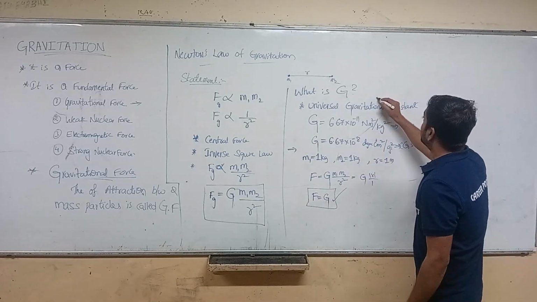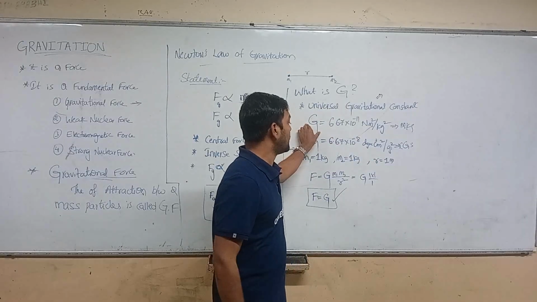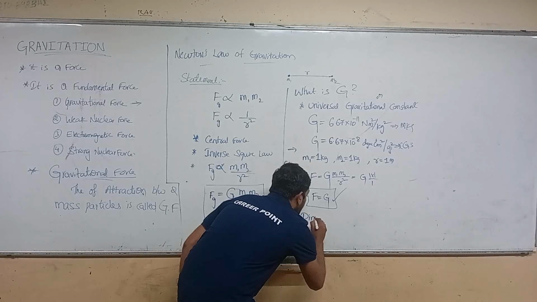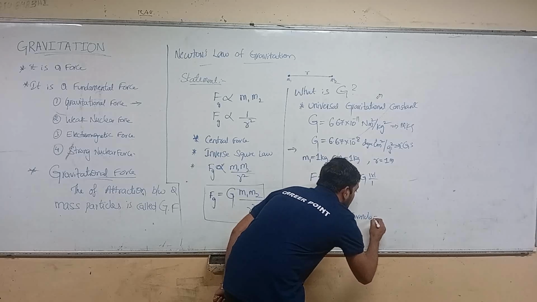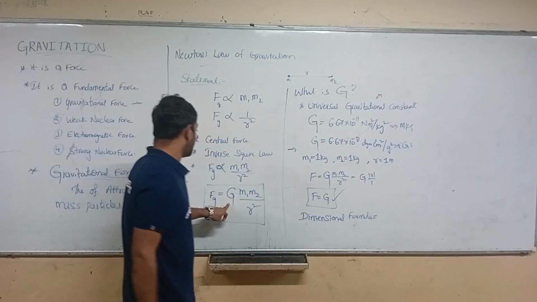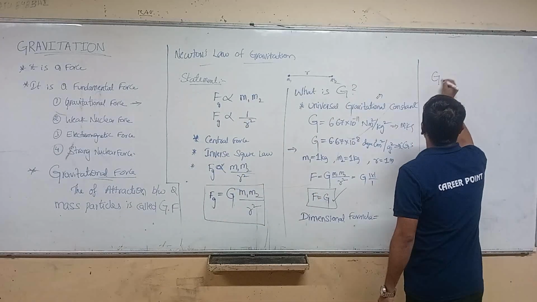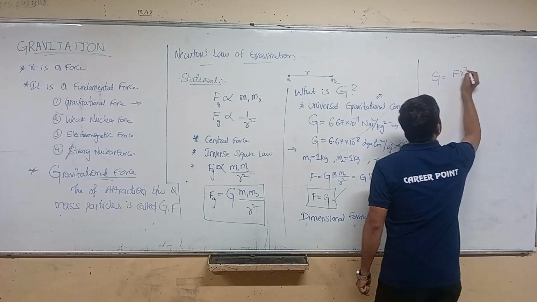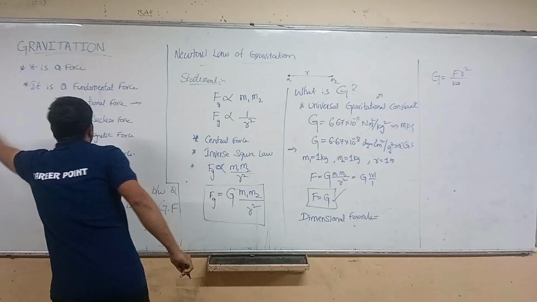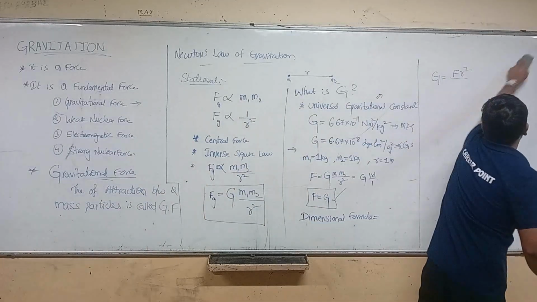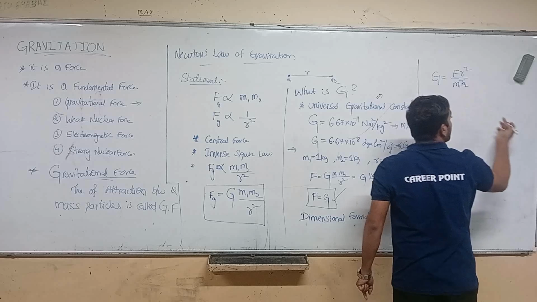And here we can also take the dimensional formula. So what is the dimensional formula of G? Here we have G, so let us take the G value. G equals F R square by mass 1, mass 2, right?